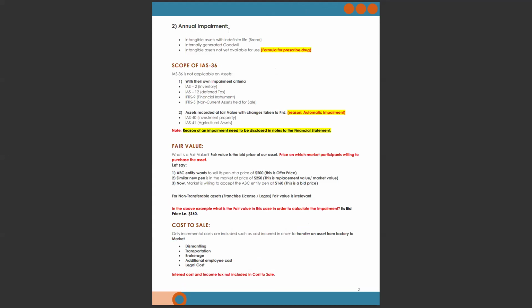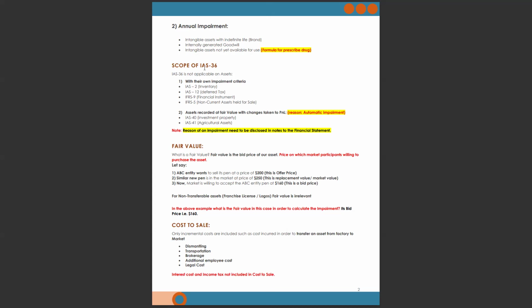Annual impairment. First, we have discussed event-based impairment. Now, annual impairment. There are a few assets on which annual impairment will be tested. Intangible assets with indefinite life, meaning infinite life, such as a brand. Internally generated goodwill, meaning goodwill which we have generated internally. Intangible assets not yet available for use, such as a formula for a prescribed drug which is not yet in the market.